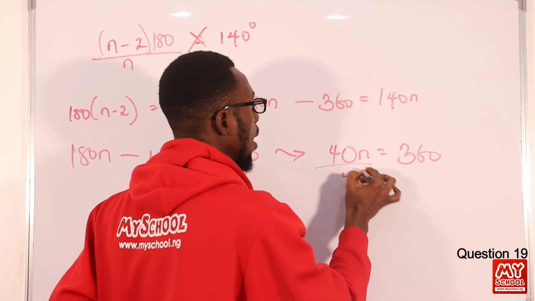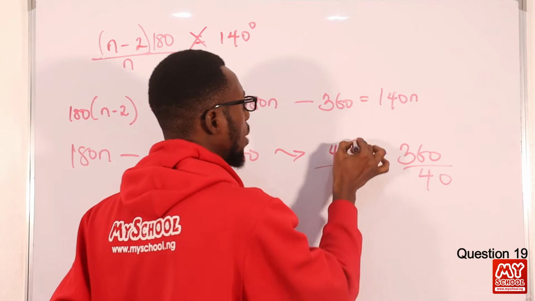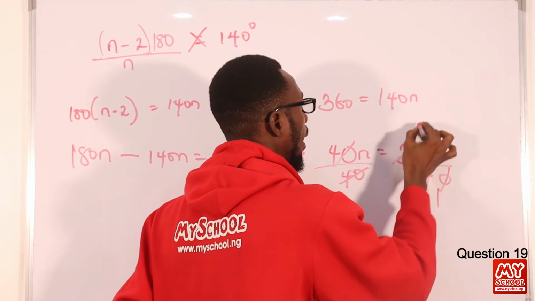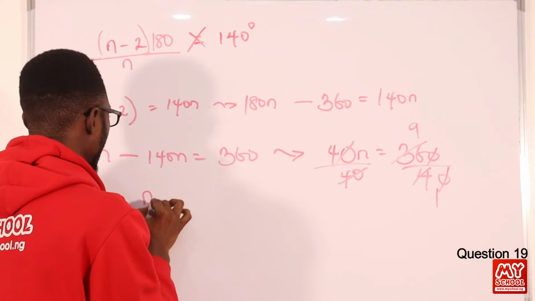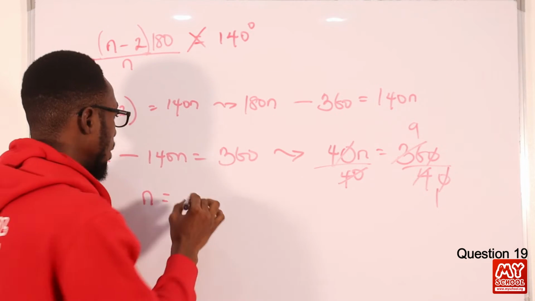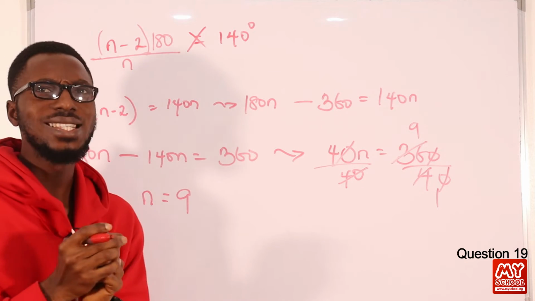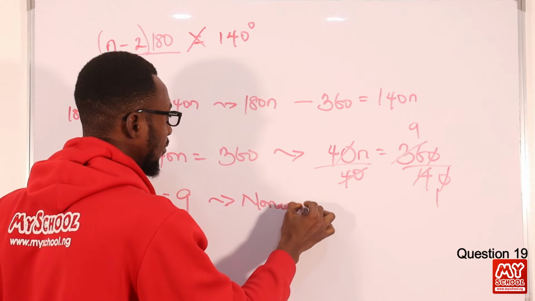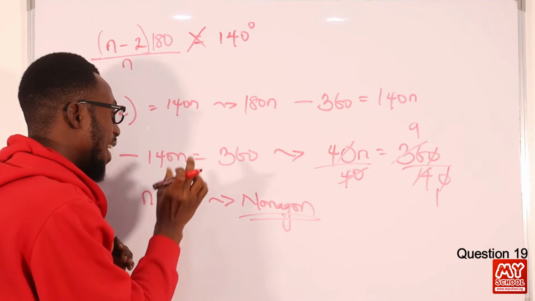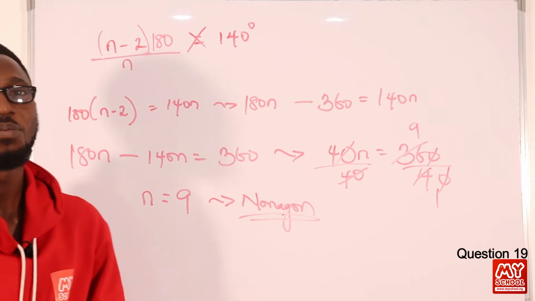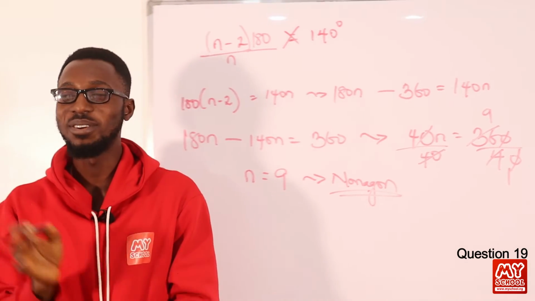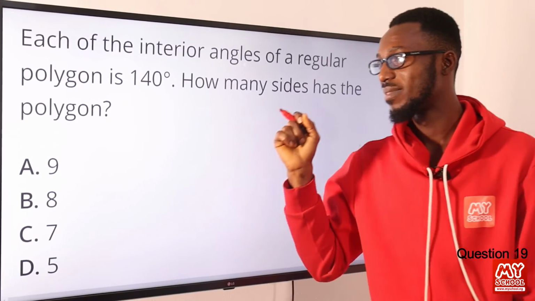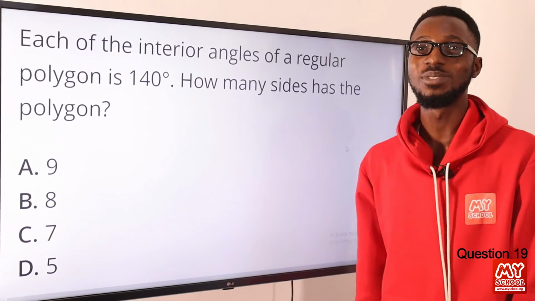Dividing both sides by 40, of course you can use another formula, but I'm just sticking with this, I have 9. So the number of sides for this polygon is 9 sides. What polygon has 9 sides? That should be a nonagon. So a nonagon has 9 sides. The number of sides is 9, and that kind of polygon is referred to as a nonagon. So let's see if we have 9. Very well, we have that with option A. So option A, good to go.